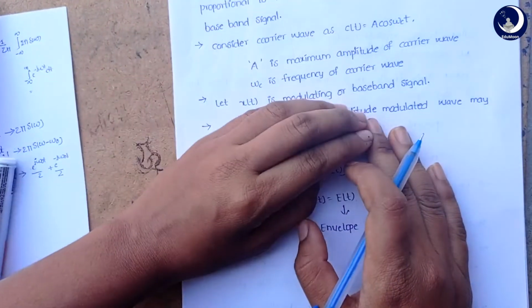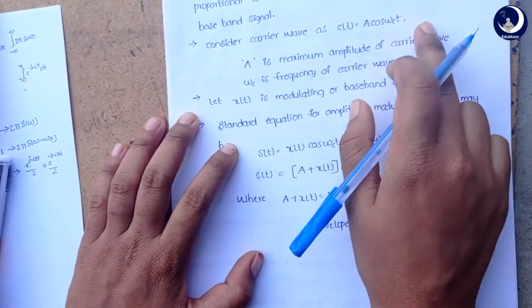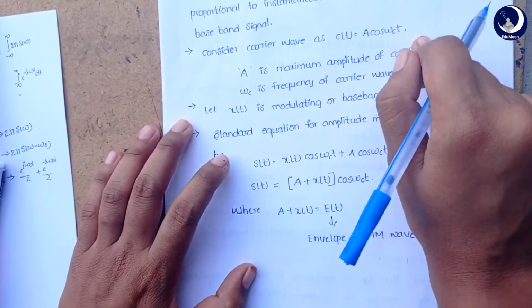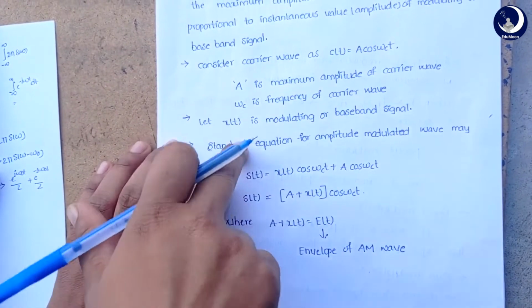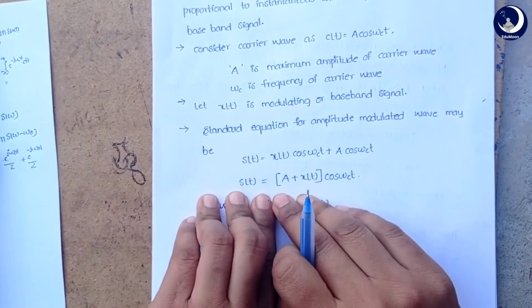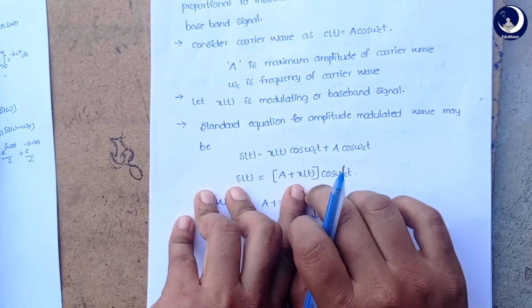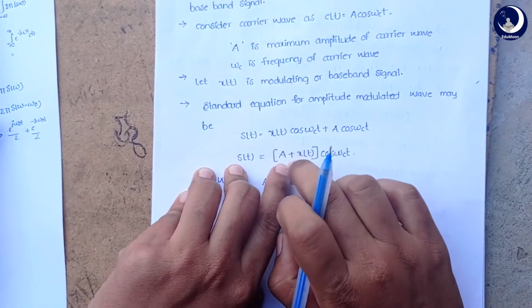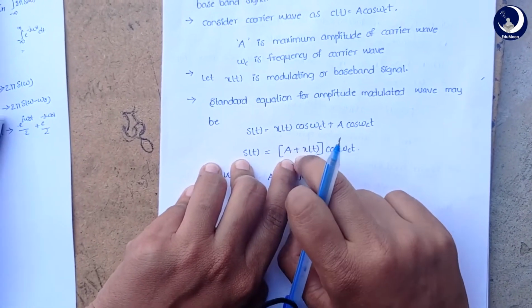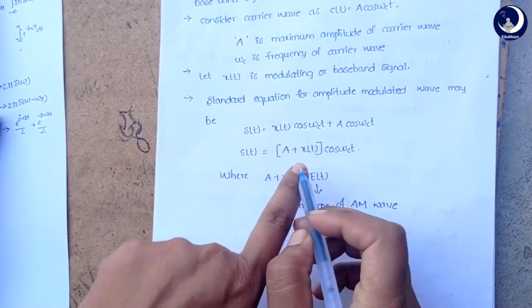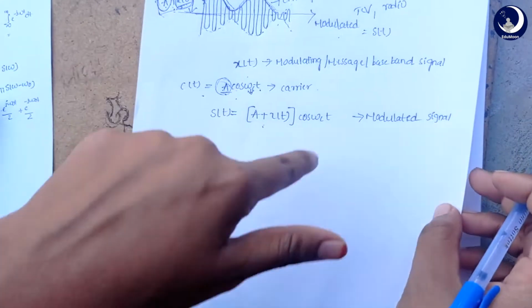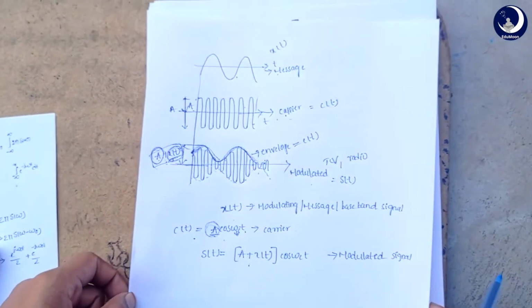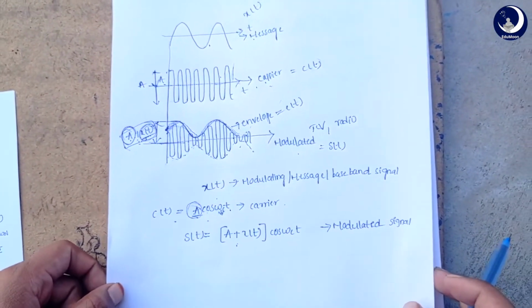So that is amplitude modulation. We consider our carrier wave as A cos omega ct, and we consider the modulating signal as x of t, and at the end we will get our modulated signal as A plus x of t, where this is called the envelope, using which we retrieve the information at the receiver. This is a representation in time domain. This is all with respect to time domain. Now let's see how this is represented in frequency domain.